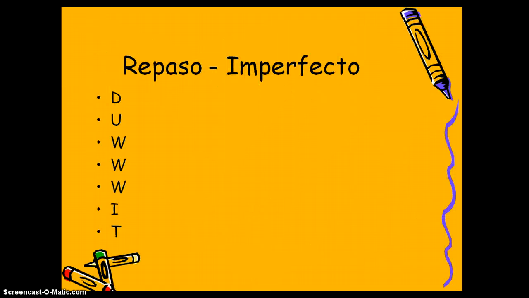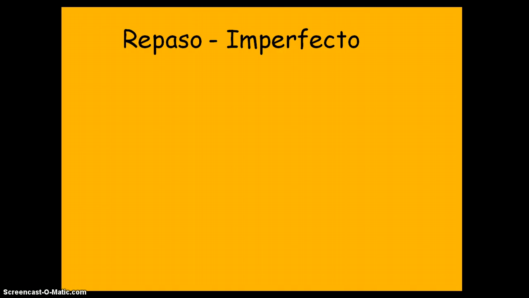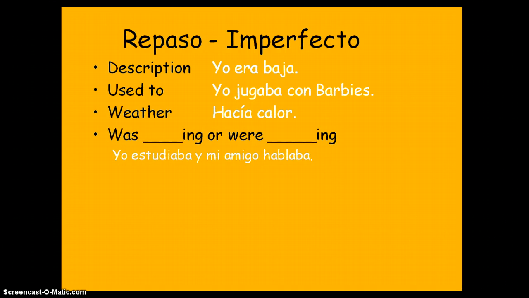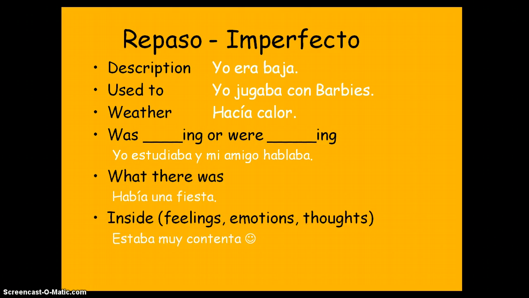Quickly, to review what we learned about imperfect, the acronym DO IT helps us remember the uses. We have description, used to, whether was-ing or worrying, what there was, inside thoughts, feelings, emotions, time, and age. Again, please feel free to pause and write down specific examples.